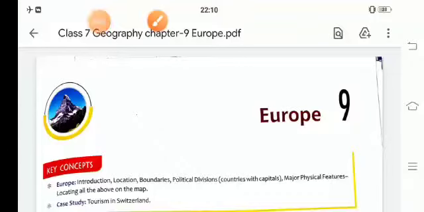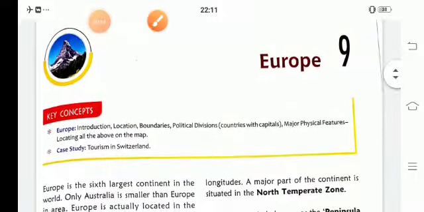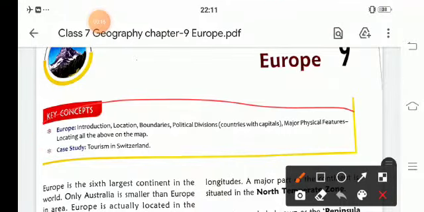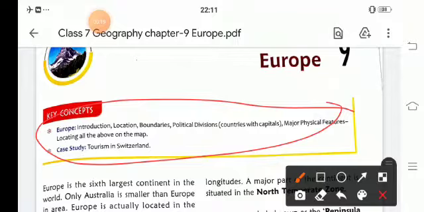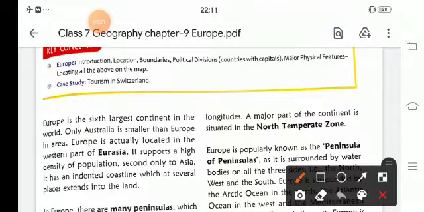Hello and welcome once again to this new session of geography, and today's topic is Europe. In this lesson we will read about Europe, its location, its boundaries, its political divisions, its countries and capitals, major physical features, and the case study of tourism in Switzerland. Now let's start with the lesson.